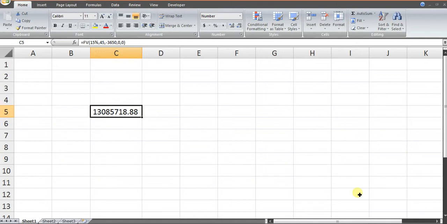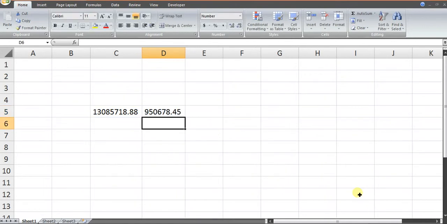Another question, as financial planners, we know: what will be the purchasing power of this amount in terms of present value at the rate of inflation? Let's find that also. If I take inflation at 6% for 45 years, which is a fair estimate, I believe, so 1.06 to the power 45, this amount amounts to 9,50,678 rupees in terms of current value. So you can buy a good car sedan in this amount just by saving 10 rupees a day. Not bad.